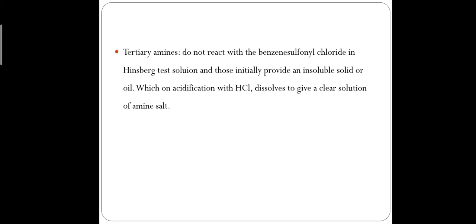Next is tertiary amine. So what is tertiary amine? When tertiary amine is treated with Hinsberg reagent, it does not react with the Hinsberg solution. It initially provides an insoluble solid, and after acidification with HCl, it dissolves and gives a clear solution of amine salt. So this is the Hinsberg test for distinguishing amines.